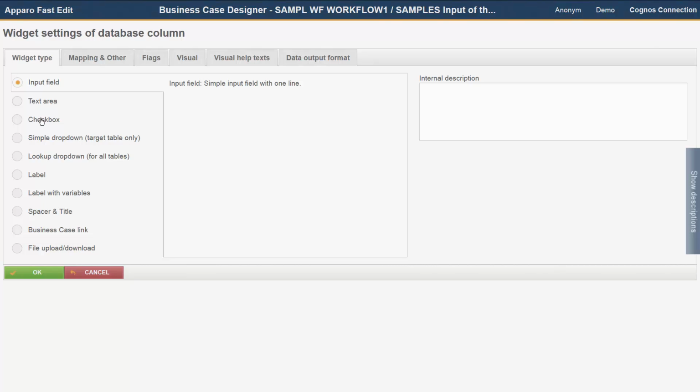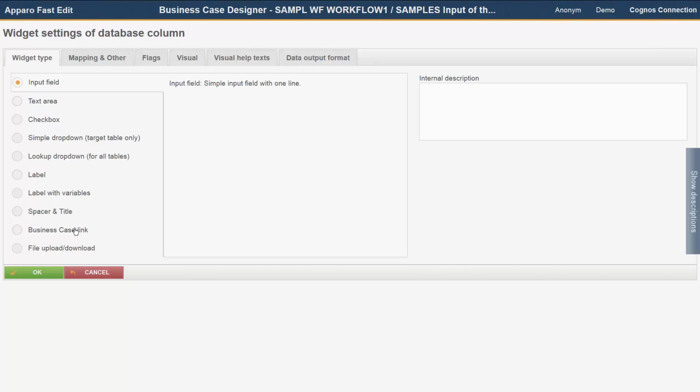Checkbox with the possibilities checkmark set or not, Simple drop-down, which is a drop-down list with the mapped column as data source, Lookup drop-down, Label, a label, is used to output text, for example, for explanations or hints. Label with variables. This enables the output of HTML text and the use of variables, for example, for output of calculations or dynamic content. Spaces and titles used to generate gaps and spaces.